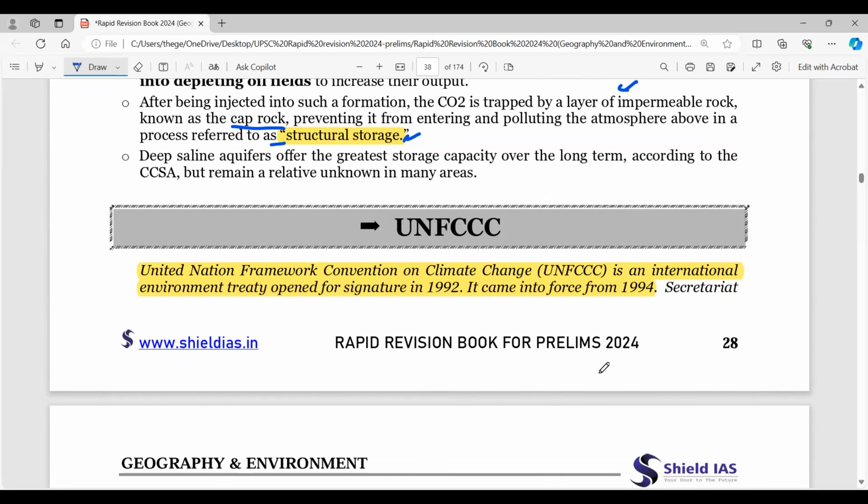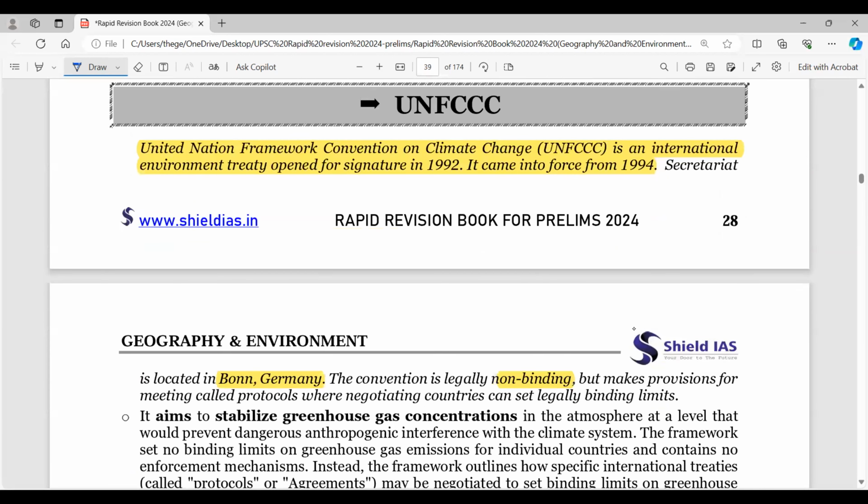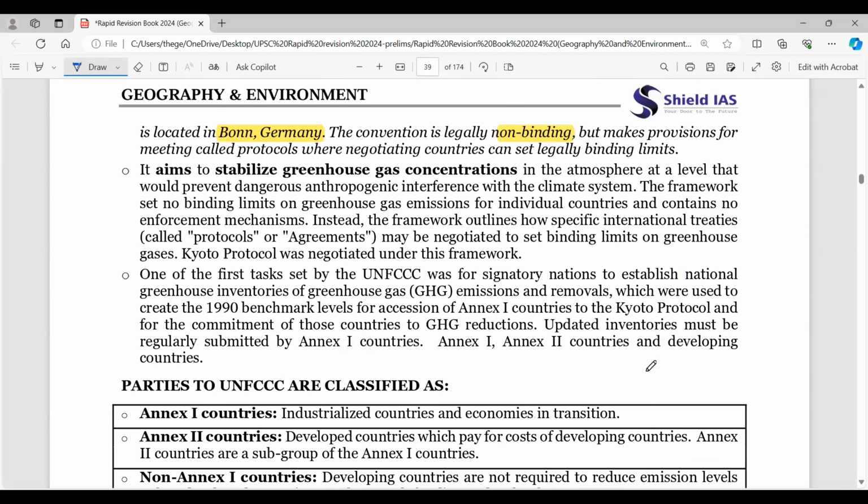So leakage issue could be there as a potential. Coming to UNFCCC, right? So what is it? United Nations Framework Convention on Climate Change, an international environment treaty, opened for signature in 1992, and since 1994 it is in force, and the headquarters is in Bonn, Germany. But carefully, legally non-binding, guys. Remember, this is legally non-binding.